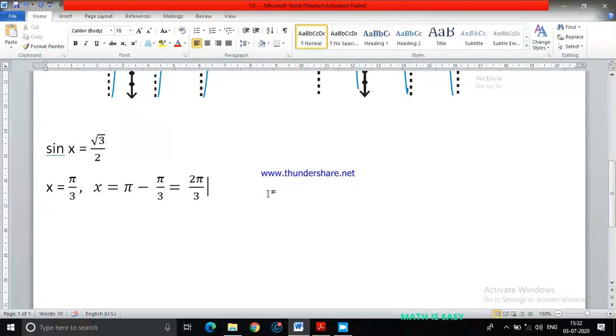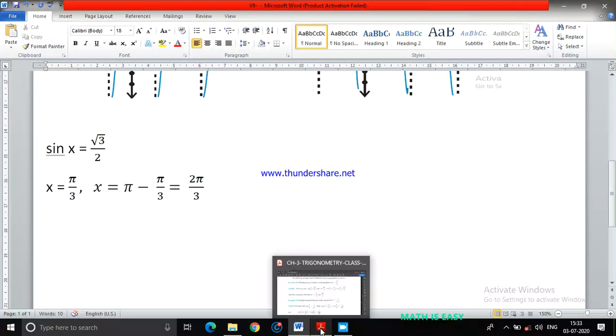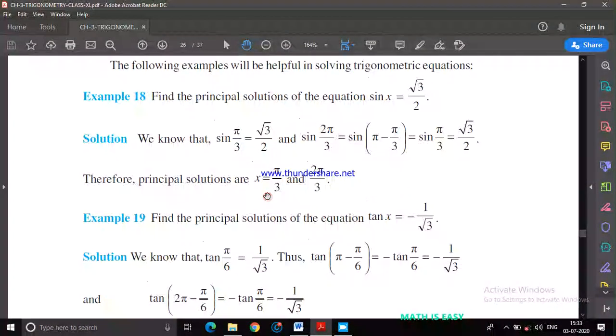2 pi by 3 is, I think, 120 degrees. Other than this, sine is negative in the third quadrant and sine is negative in the fourth quadrant. So if I make the second rotation, when I come the second time and enter the first or second quadrant, it is more than 360 degrees. But my principal values will lie between 0 to 2 pi only. So the answers are going to be x equals pi by 3 and x equals 2 pi by 3. So this is the principal value of sin x. Okay. So x equals pi by 3 and x equals 2 pi by 3 are the principal solutions. So I find only the principal solutions.